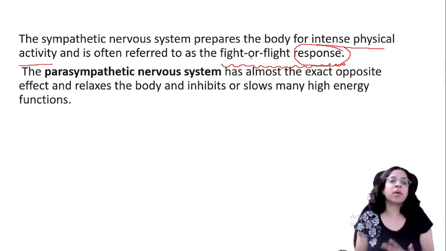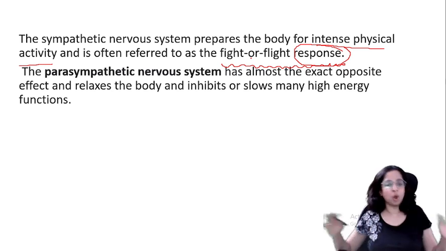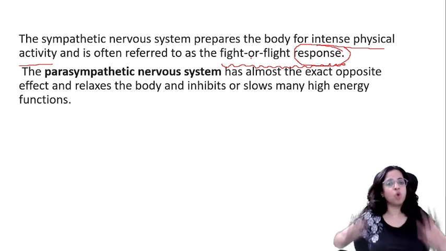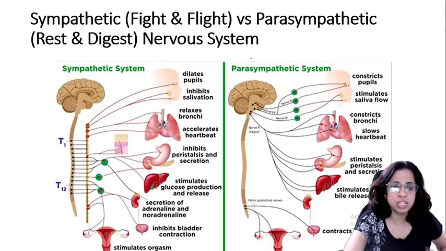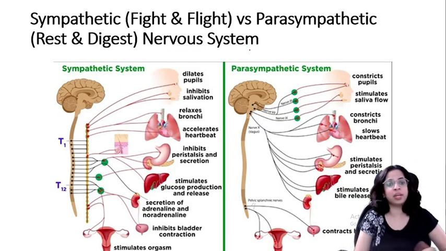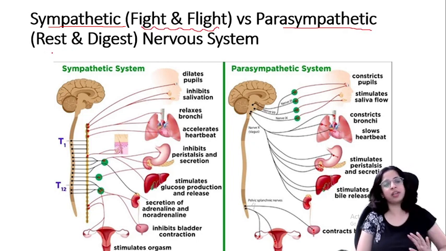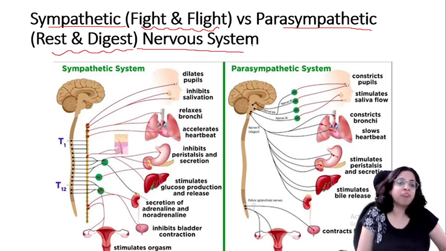Okay. But what does the parasympathetic nervous system do? It has almost the exact opposite effect, and it relaxes the body and inhibits, मतलब रोकती है, inhibits or slows many high energy functions, right? So let's talk about these two in detail. Let's compare these two. Sympathetic is known as fight and flight, and parasympathetic is known as rest and digest nervous system. Okay, so these are the other two names. Sympathetic, fight and flight. Parasympathetic is rest and digest.